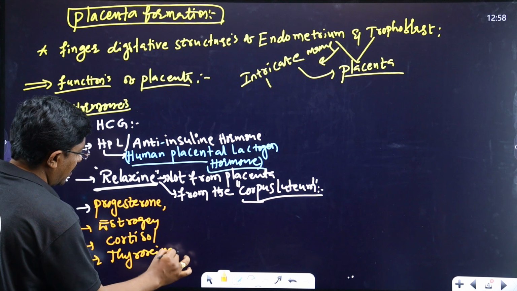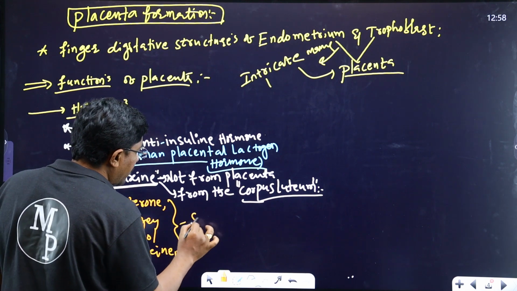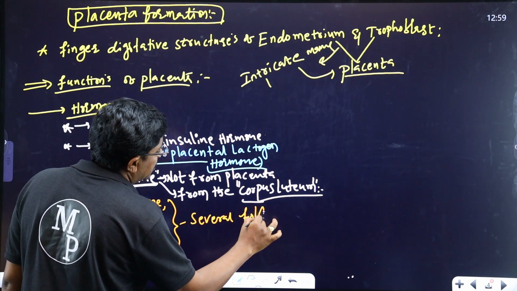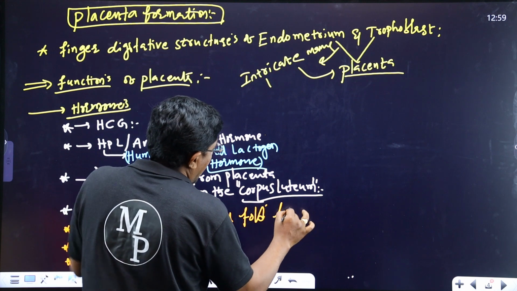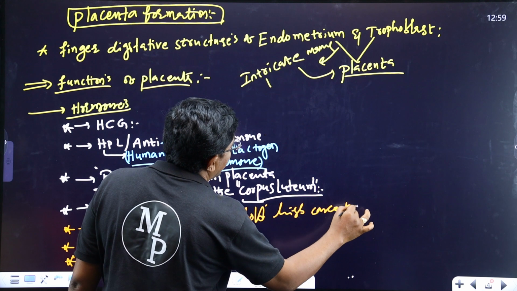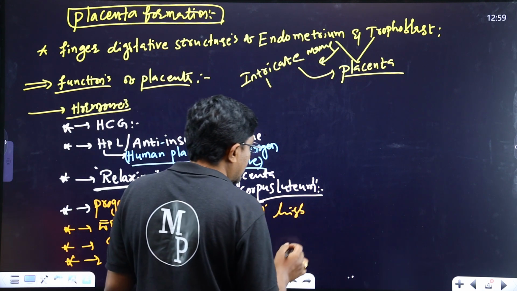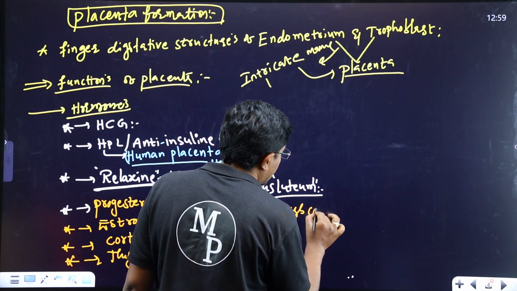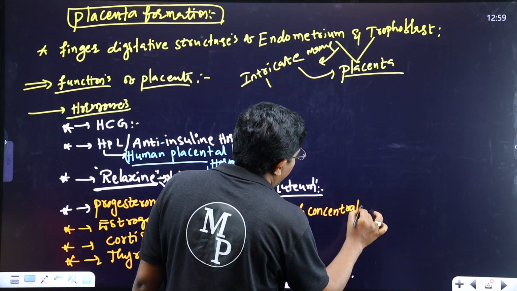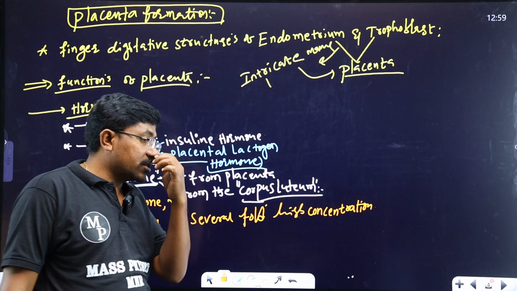So these hormones are present in several fold high concentration.